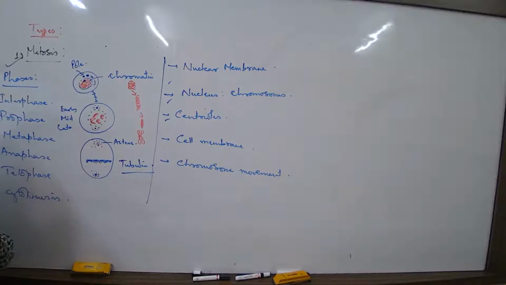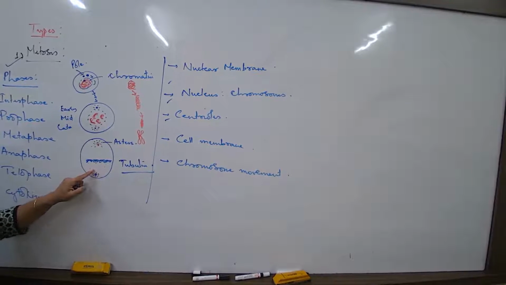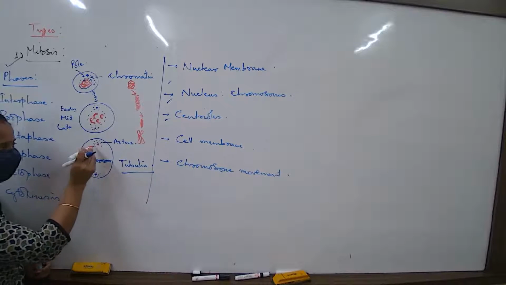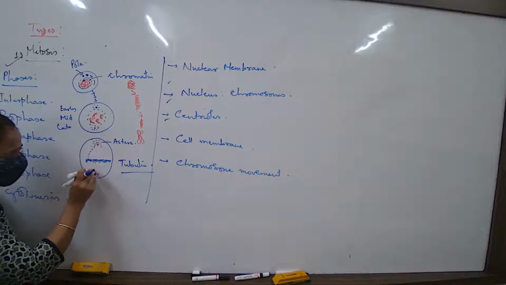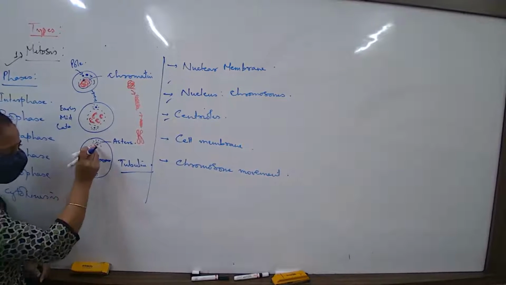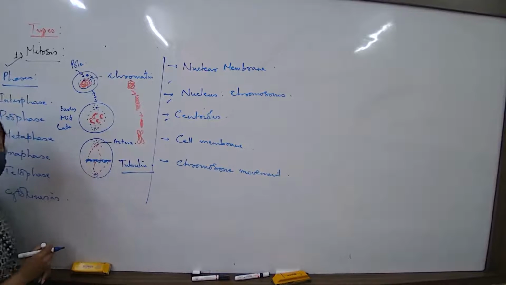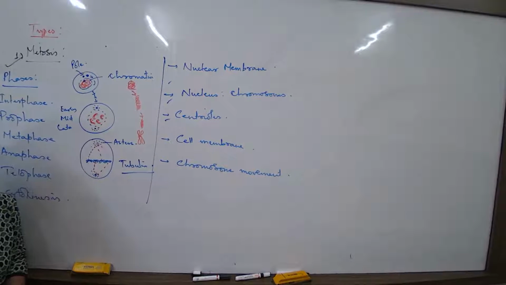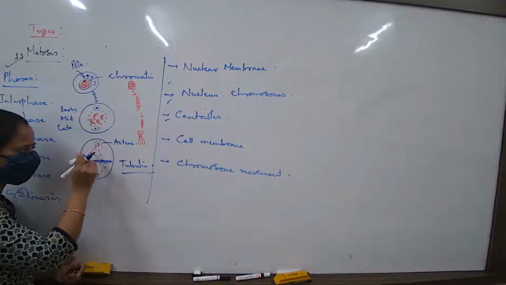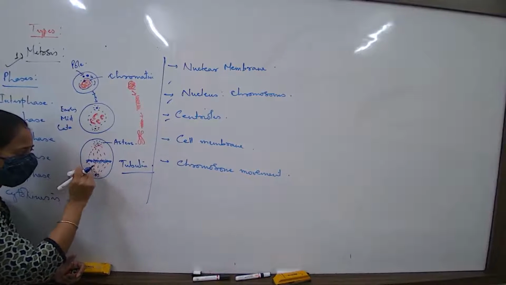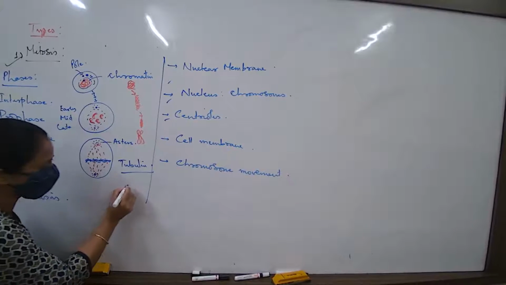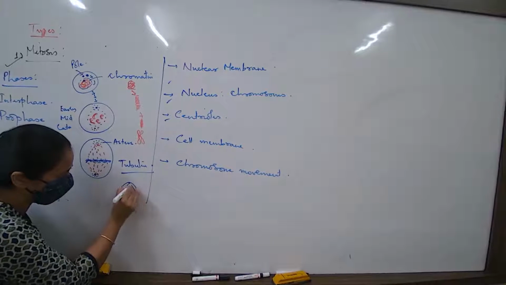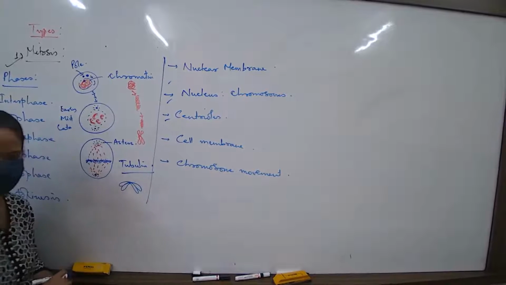वैसे तो that spindle or that network of fine thread-like structure that develops, I already showed you. Now here what happens? Some of this thread will remain connected to this. Some will remain connected to this. Actually, it is like this. So we at random keep on drawing it this way. But you have to understand that whenever we are talking about a chromosome pair, I am talking about a chromosome pair.